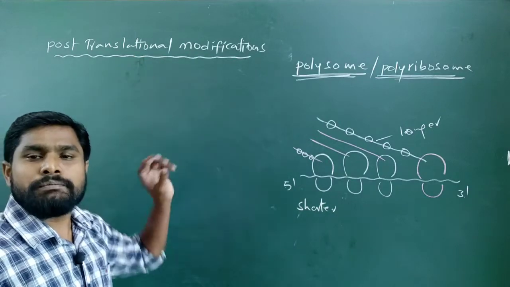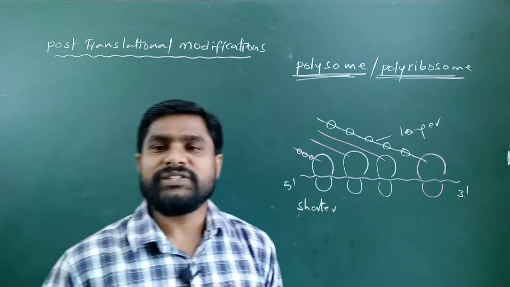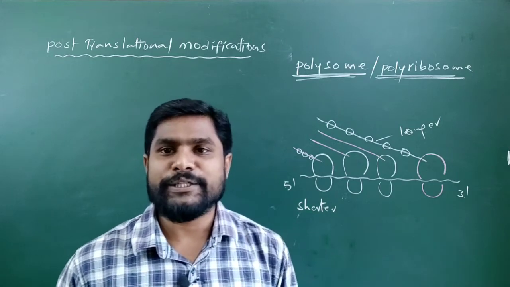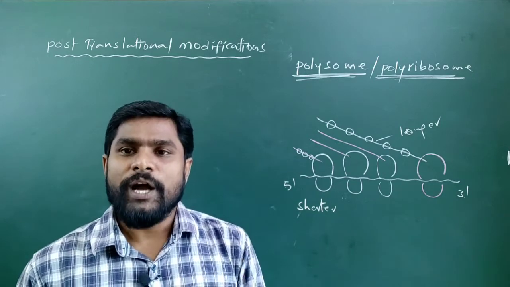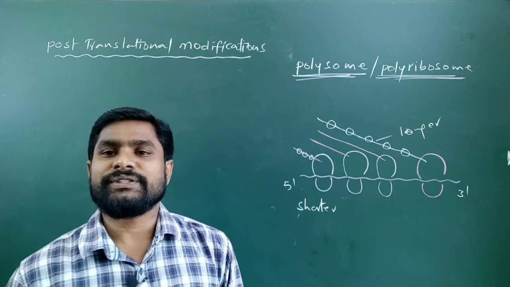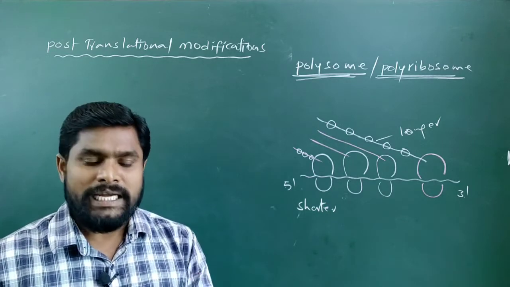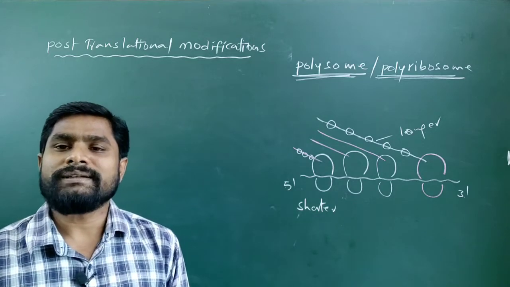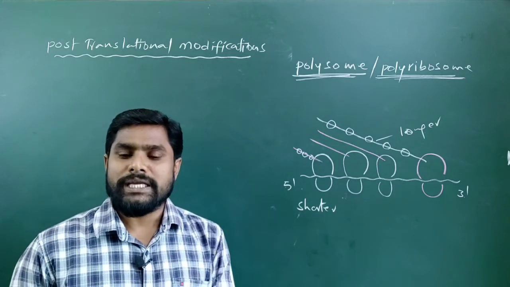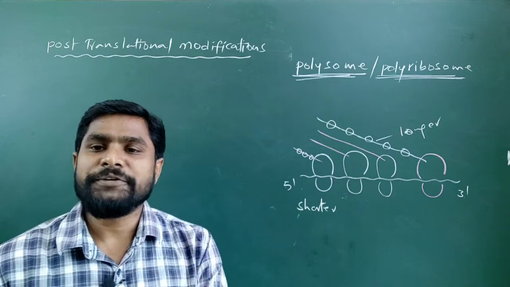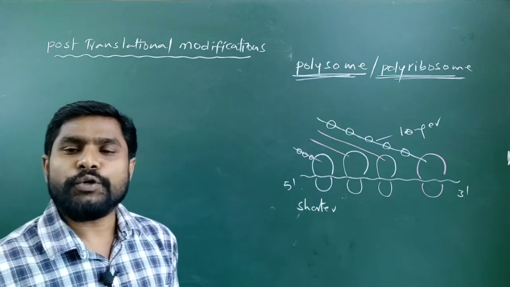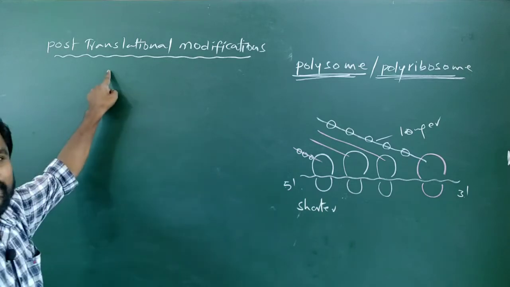We have discussed the post-transcriptional modifications after the completion of a transcription process. Likewise, after the completion of translation process, whatever polypeptide chain is synthesized must undergo some post-translational modifications in order to become an active enzyme. Let us discuss those post-translational modifications.